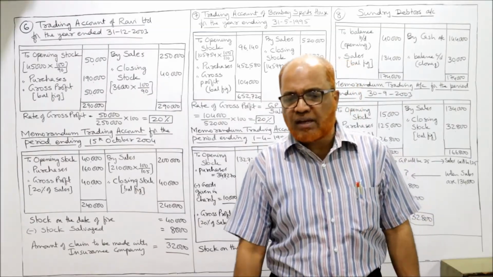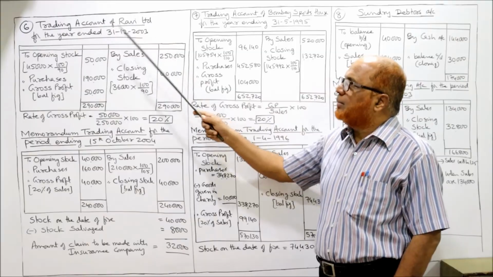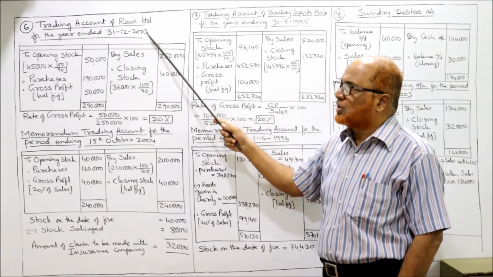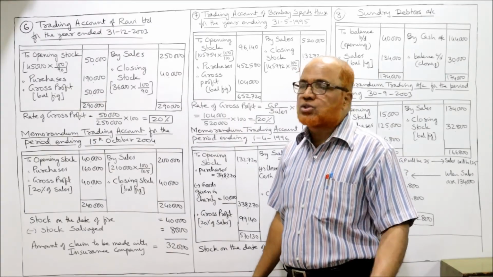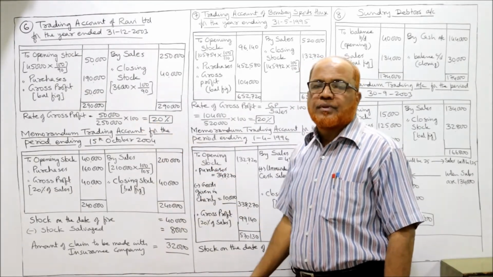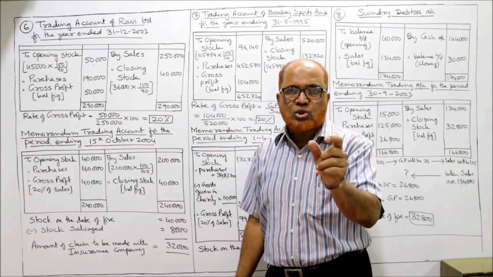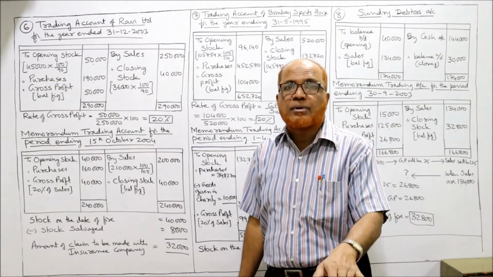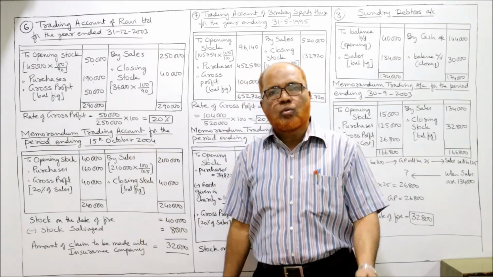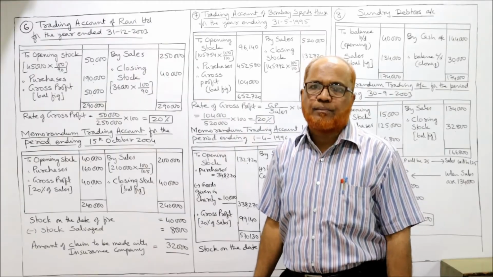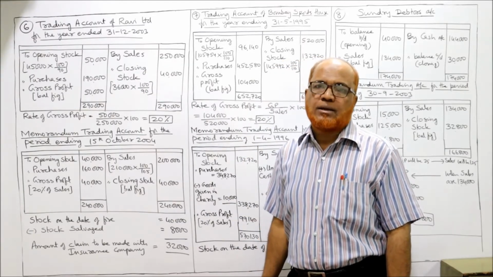Otherwise, the problem is very, very simple. So first, we are going to make the trading account of Ravi Limited for the year ended 31st December 2003. Opening stock. In the problem, last year's opening stock was given as 45,000. This 45,000 is 10% below the cost. Cost is whatever it is, 10% was reduced and 45,000 was taken. We don't have to reduce, we have to bring it up to cost. So multiply 45,000 into 100 by 90.